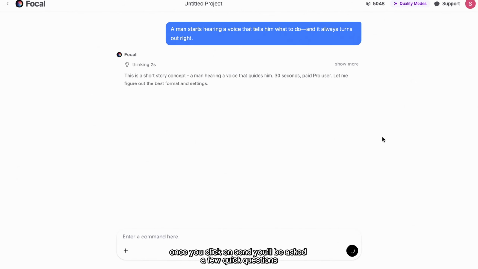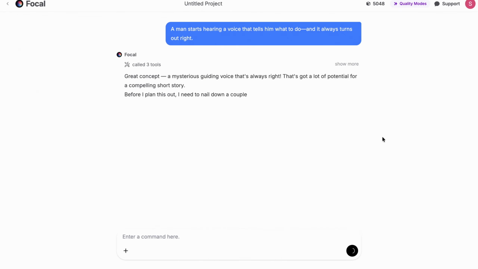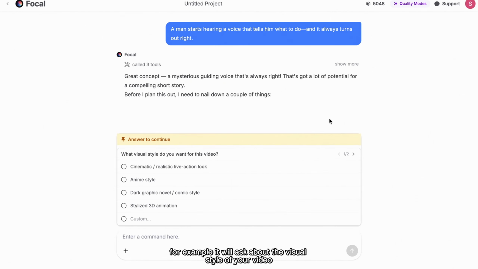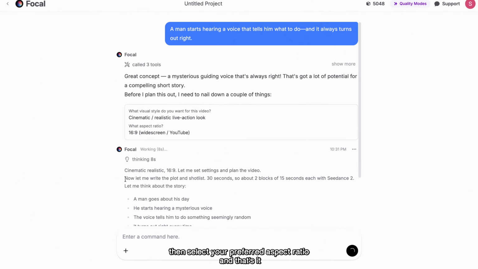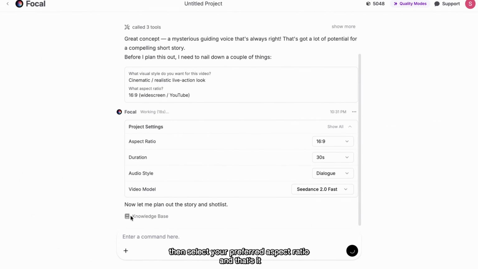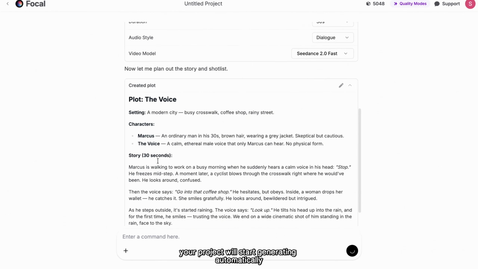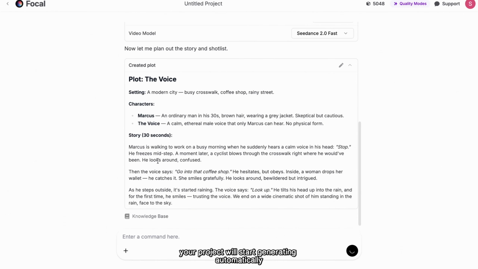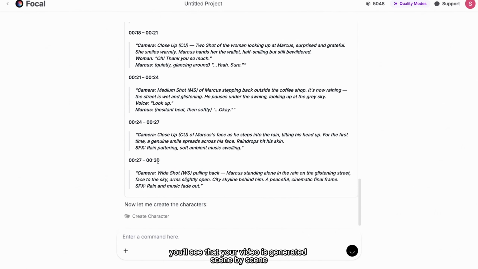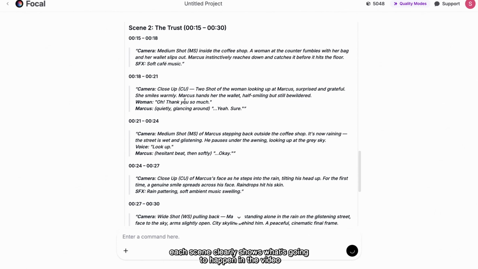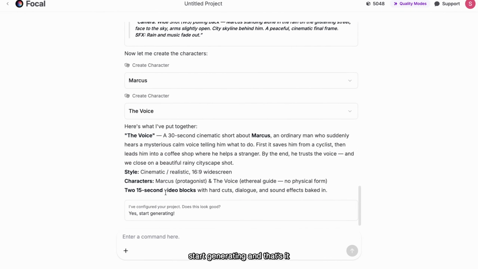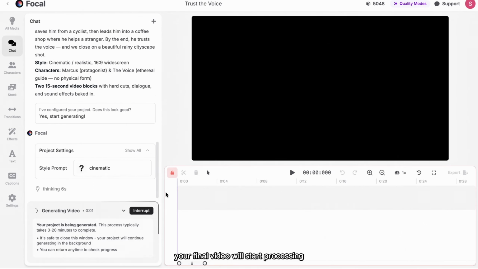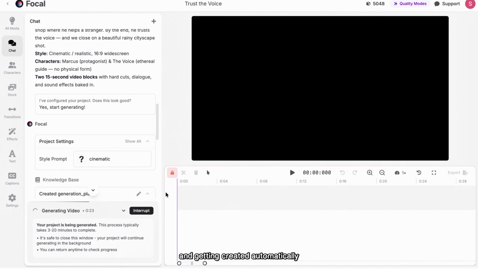Once you click on Send, you'll be asked a few quick questions. For example, it will ask about the visual style of your video. Here, I'll simply choose Cinematic. Then select your preferred aspect ratio. And that's it. Once everything is set, your project will start generating automatically. You'll see that your video is generated scene by scene. Each scene clearly shows what's going to happen in the video. After reviewing it, simply click on Yes, Start Generating. And that's it. Your final video will start processing and getting created automatically.